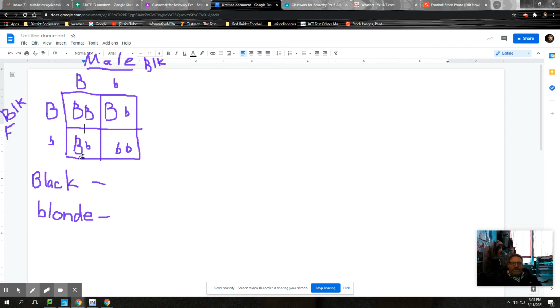Now, as I point to it, see if you can figure out, okay, what allele is going to show up here? All right, the big B is dominant. So that means whenever it shows up, it's going to make itself known. Well, I've got two big B's here. No doubt, this right here represents black. Look here, big B, little b. Dominant, recessive. The big B makes the little b run and hide. Same thing here. Recessive always runs and hides if the dominant letter is present.